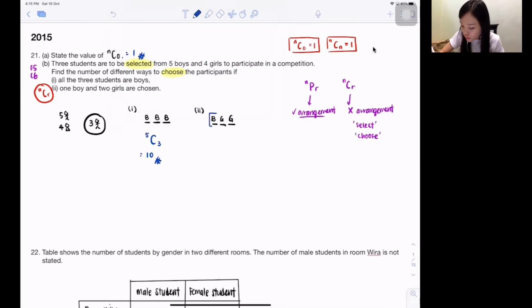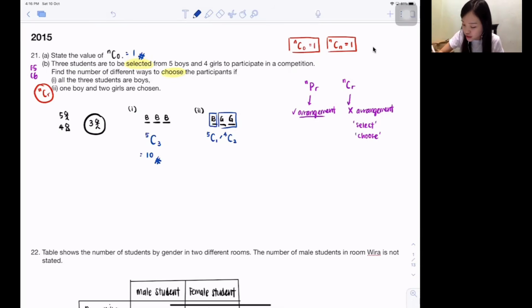So let's start it one by one. So one boy. How many boys do I have in total? 5. 5 boys now fight for this one seat. Isn't it 5C1? Then how about the girls? The girls, you want to do it individually also can, but since there are 2 girls, you can do it together. How many girls do I have? 4. How many seats do they fight for? 2 seats. Isn't it 4C2? So now, is it one boy or 2 girls or one boy and 2 girls? I think it's one boy and 2 girls because altogether I want 3 people, right?